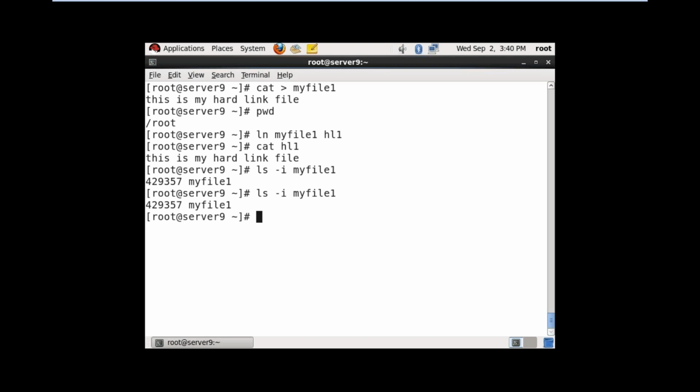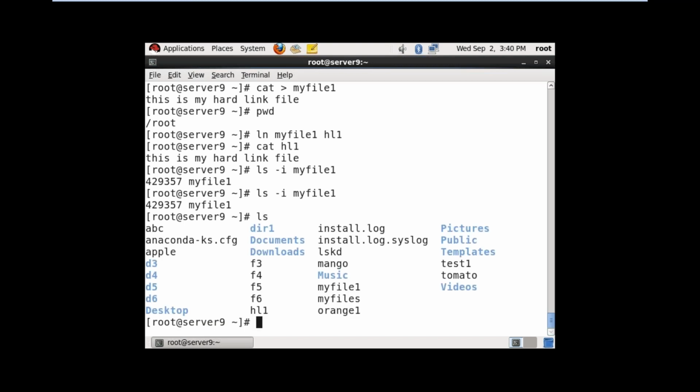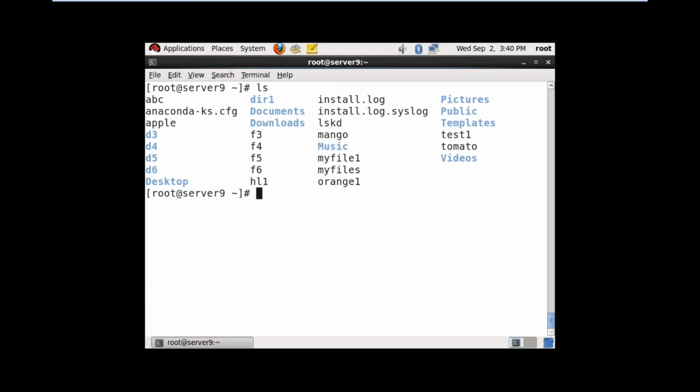Now give the command ls. Here you have some directories. Check the D3 or D4 directories here. See, ln myfile1 D3/hl2. So in the D3 subdirectory, I attached one link. Again another link: ln myfile1 under slash, hl3. See, different locations I linked.